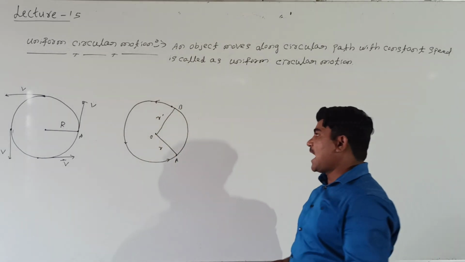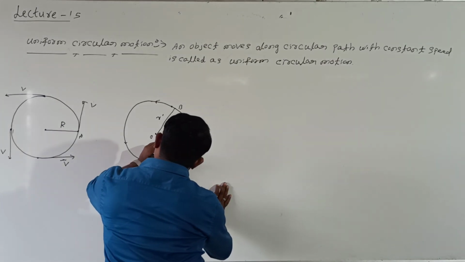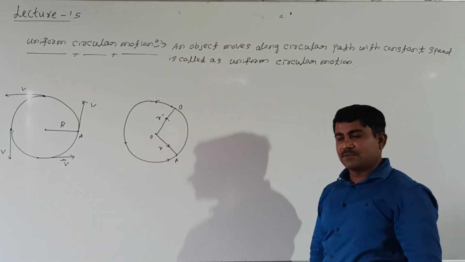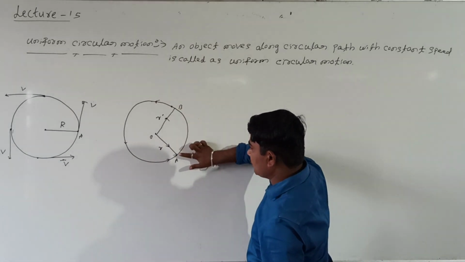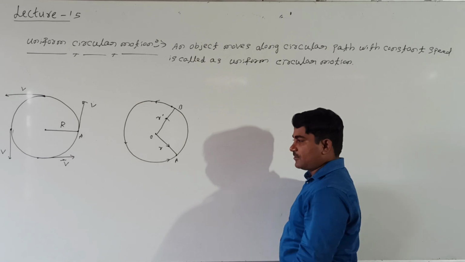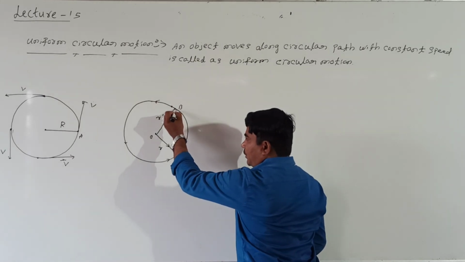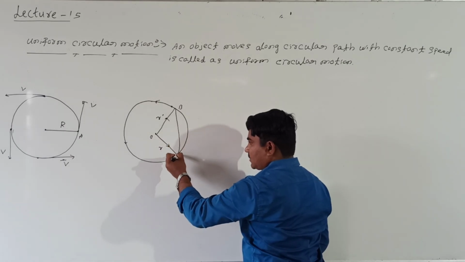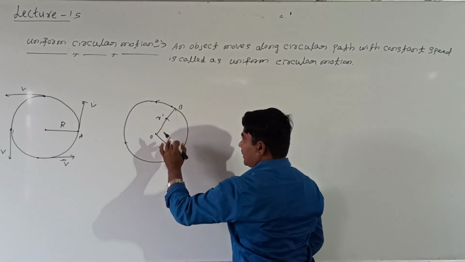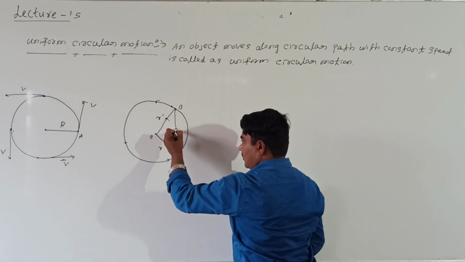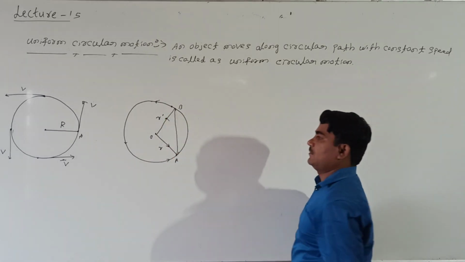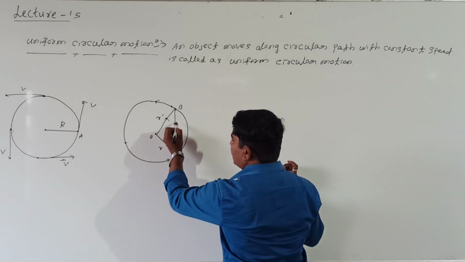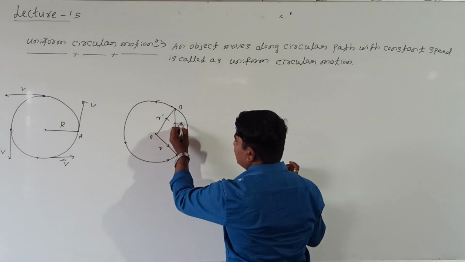What is the direction of R? This is the direction of R. What about the direction of R dash? This is the direction of R dash. Right, students? This is the final position and this is the initial position. Then what is the displacement? If you take this line, this represents the displacement traveled by the body. Let us represent this as del R.